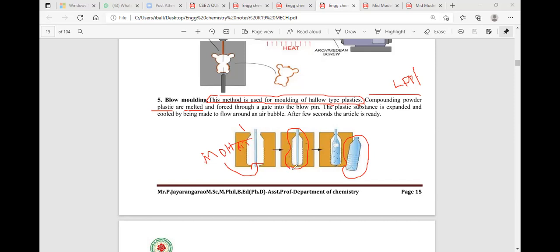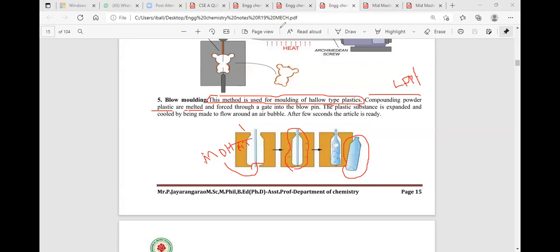When the plastic is expanded like a film inside a mold that has a definite shape, the shape of the plastic is a bottle shape, or a cover, or any definite article. Any definite shaped plastic article can be prepared using the blow filling molding process. Blow filling molding is a process where we can prepare thin, film-like plastic materials.